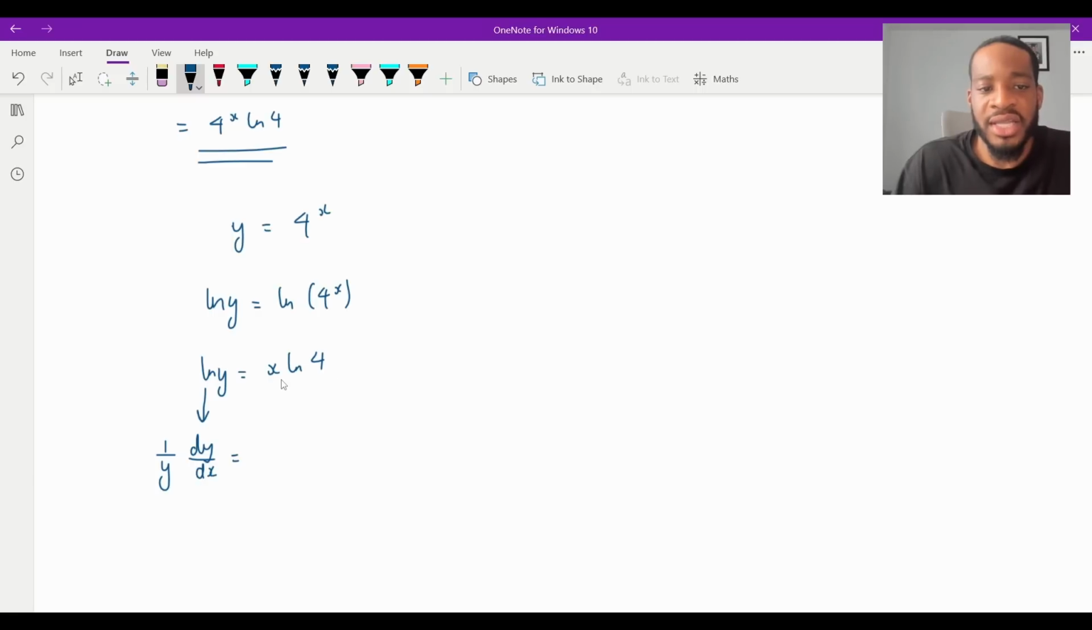And then when I differentiate this, this is just x times ln 4. This is just the same as differentiating kx, isn't it? This will just go to k, right? When we differentiate a constant times x. So this will just be ln 4, wouldn't it?